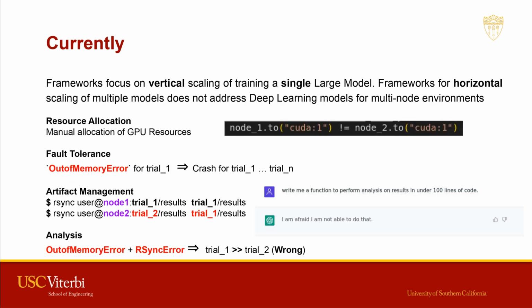Current frameworks focus on scaling the training of a single large model, while there are few frameworks that focus on horizontal scaling of multiple models on a multi-node cloud environment. There are several issues that can arise when scaling an experiment horizontally. First, manual resource allocation can be error-prone. The number of GPUs and the memory available on each node can differ. It is not as easy as distributing the model across all nodes and specifying a device to run.